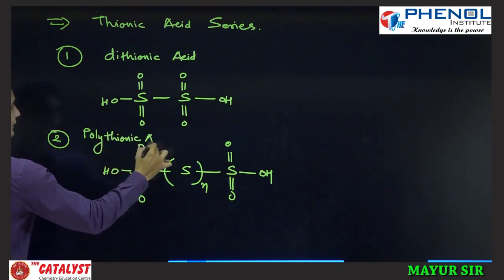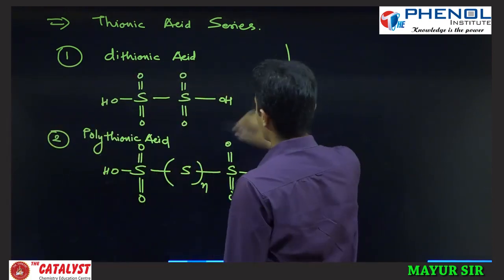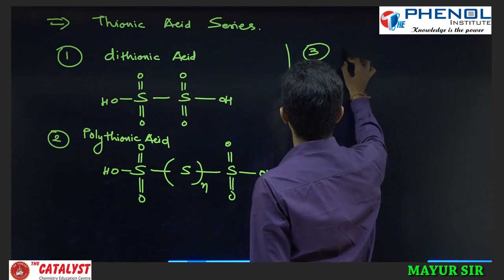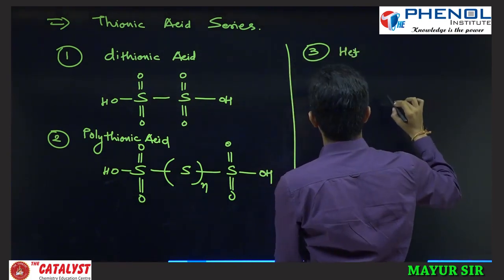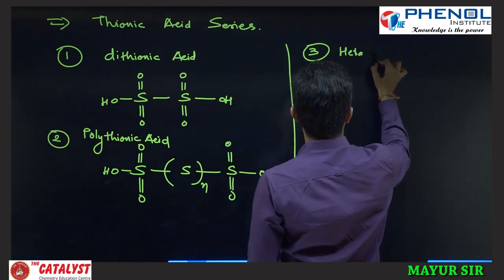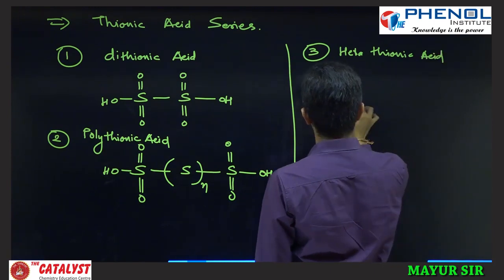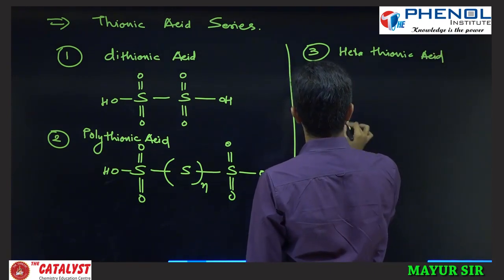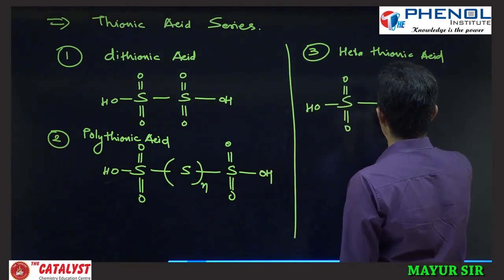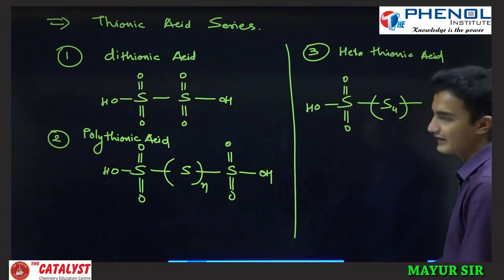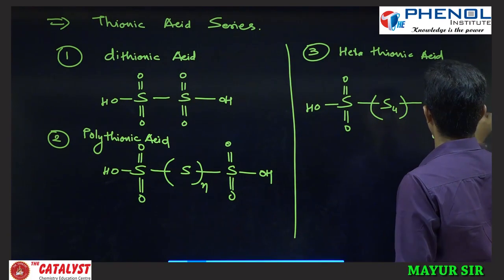Third, as an example from polythionic acids, first if I write hexathionic acid, there will be 6 sulfur atoms. S double bond O and OH is common, but since I have written hexathionic, total sulfur will be 6, and there will be 2 sulfur atoms on the outer side.